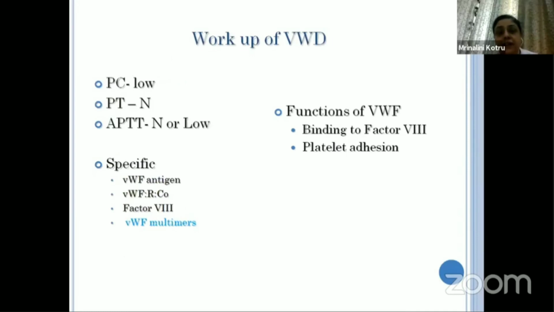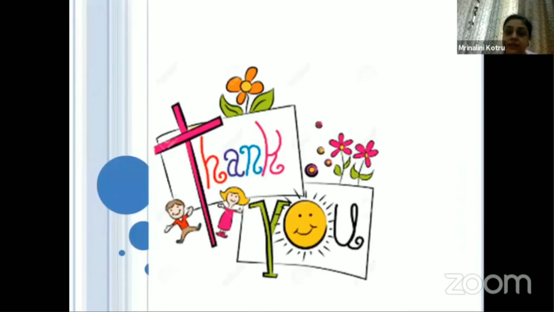Similarly, if we are suspecting VWD, then specific further tests need to be worked out, which are VWD antigen, ristocetin cofactor, factor VIII, VWD multimers, which are not done routinely. But this is how the further testing for VWD is done. This brings me to the end of this talk, and I hope I've been able to explain the approach and stress upon the need of correlating the clinical findings with the laboratory findings.